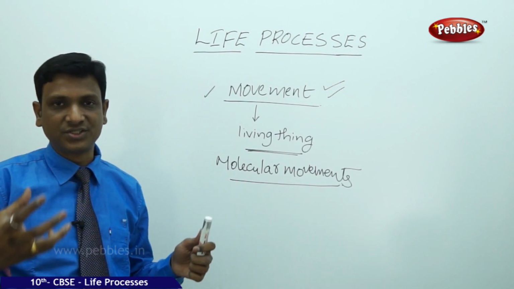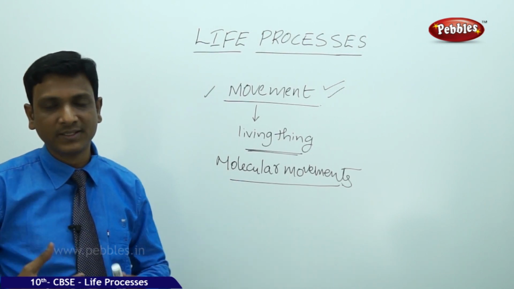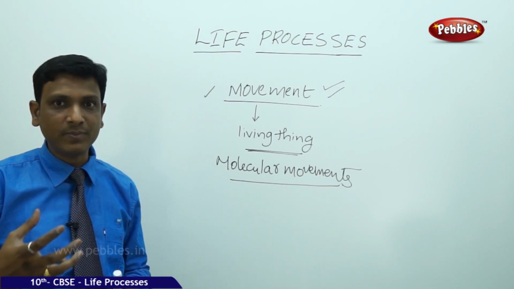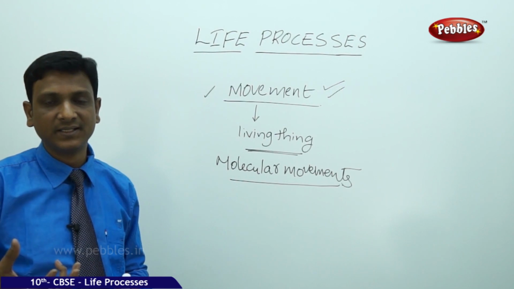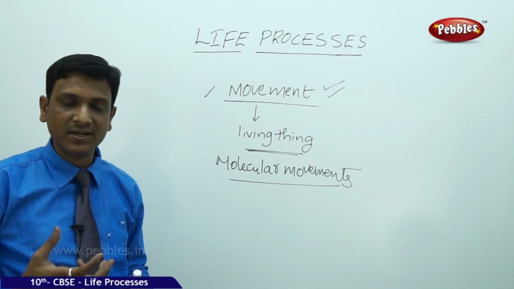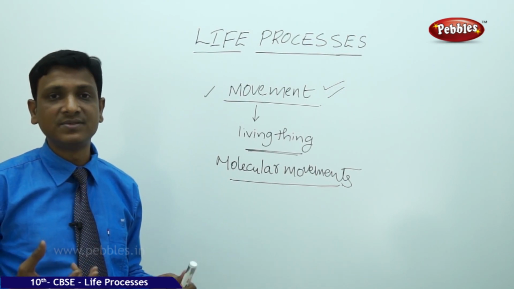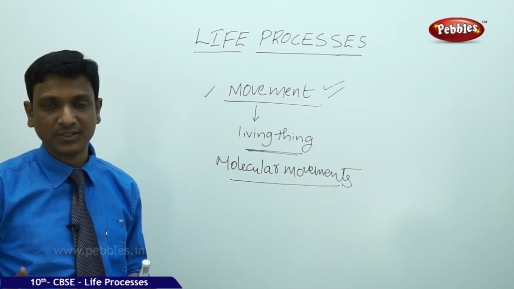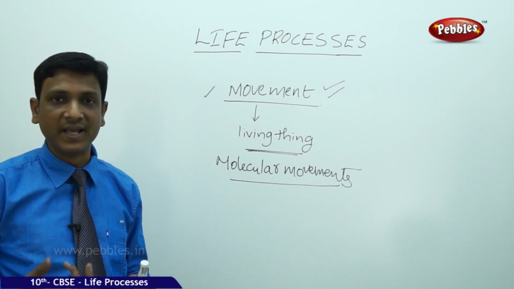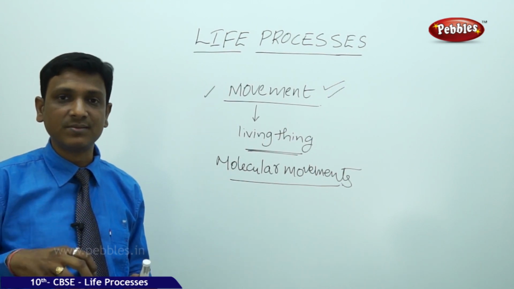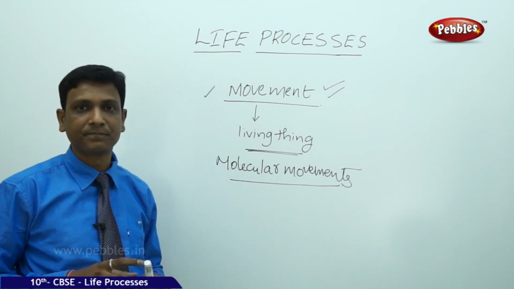Sometimes these structures get destroyed, so they need to be maintained and repaired. Some of the cells may be destroyed, so new cells are to be formed. Sometimes the cells may be damaged, so these cells are to be repaired. So this kind of system exists in living things.